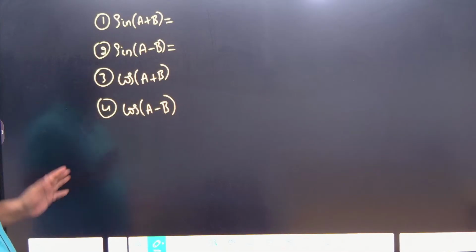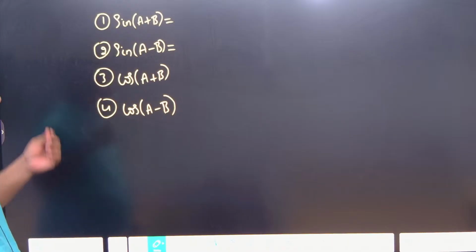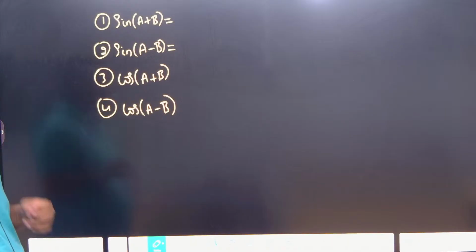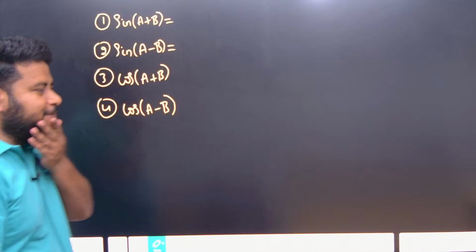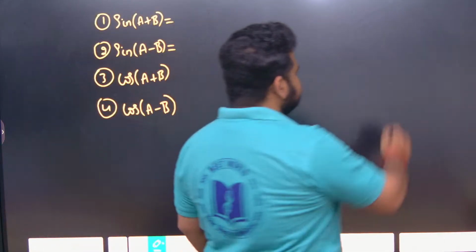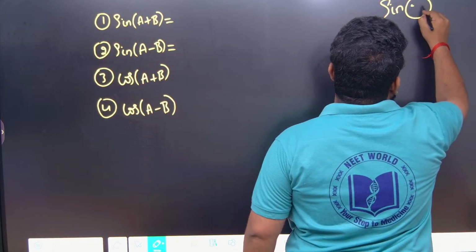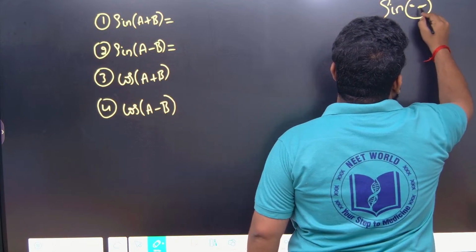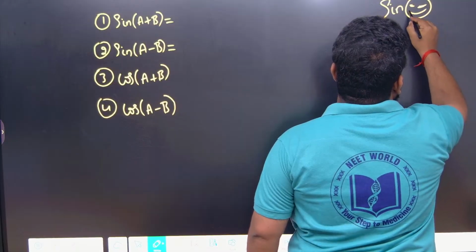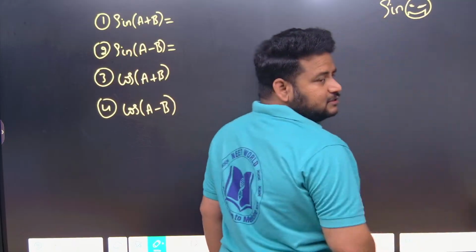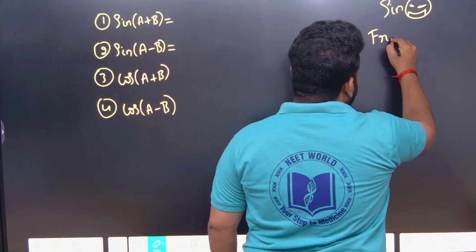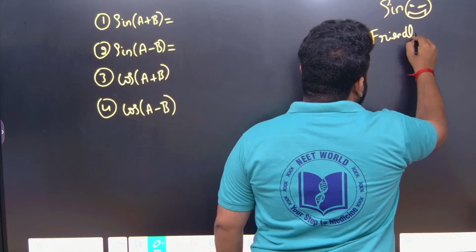Before going to the formula, I would like to tell you some things about sine and cos, what kind of a person they are. That will help you to remember the formulas without by hearting them. If you talk about sine, sine is a very nice person, friendly and humble.